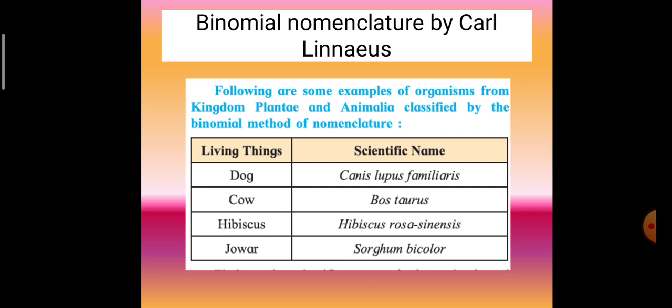Now, what is so peculiar about this genus and species? Only the organisms that belong to the same species can produce offspring. All organisms belonging to the same species can have different color, different height, different habitat and habits, but they can still reproduce among themselves and form offspring which are like themselves.